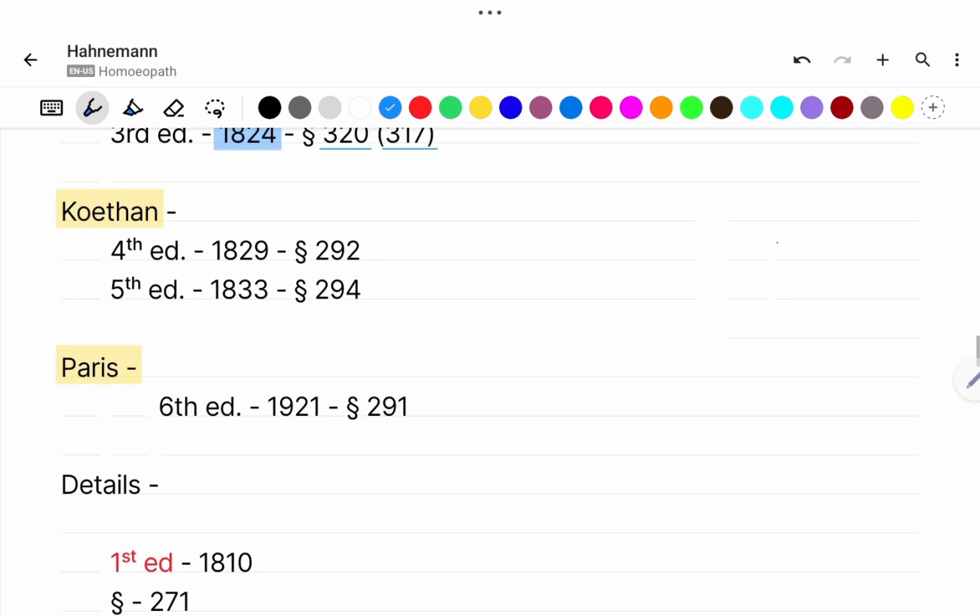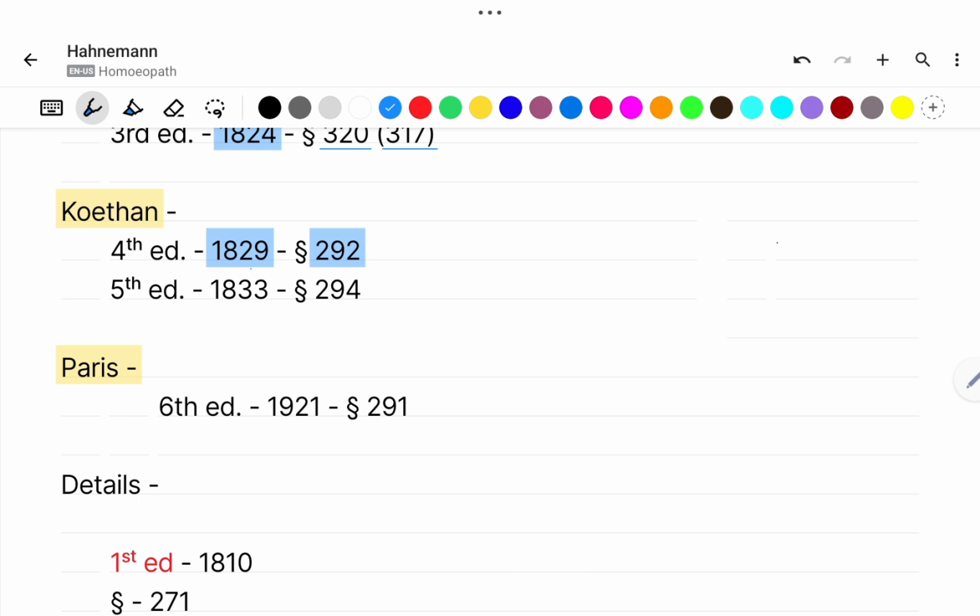Now the editions which were published in Cothen were the fourth and fifth edition. The fourth edition came in the year 1829, that is again after 5 years of the third, and the total number of aphorisms in that is 292.